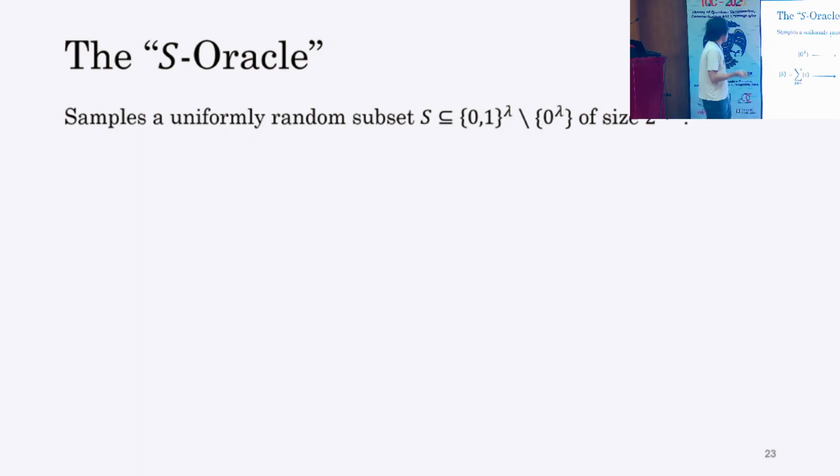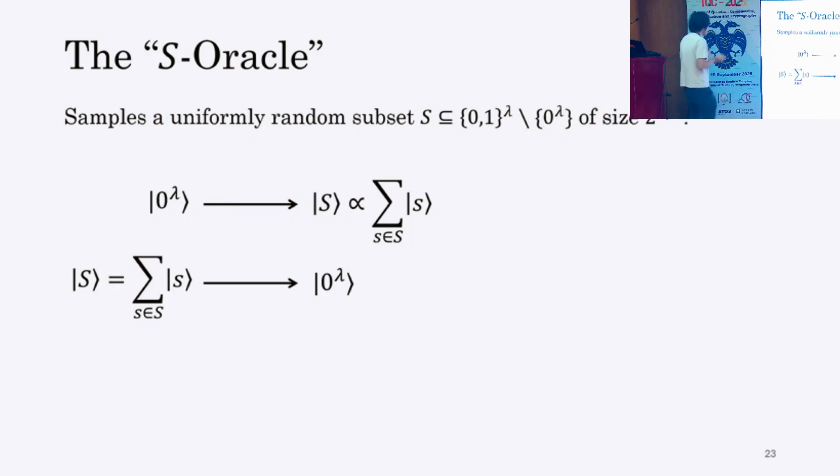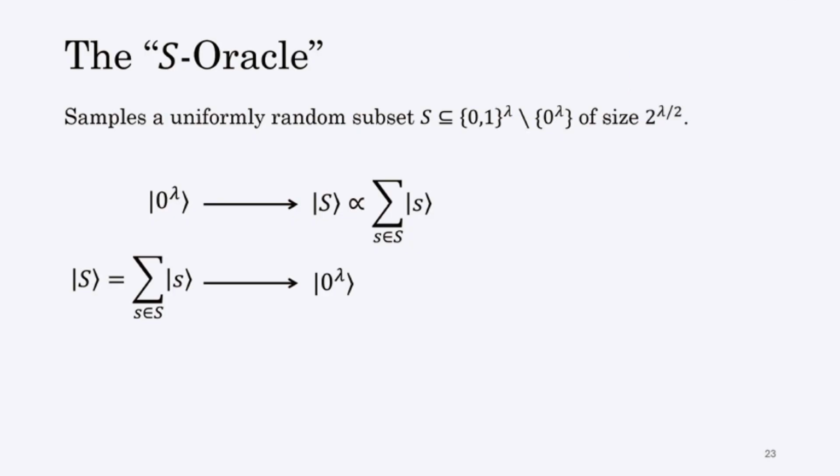Then we consider the following unitary. The unitary swaps all the string basis states and the uniform superposition over all strings that belong to the subset S. And on all the other orthogonal states, the unitary acts as the identity map.